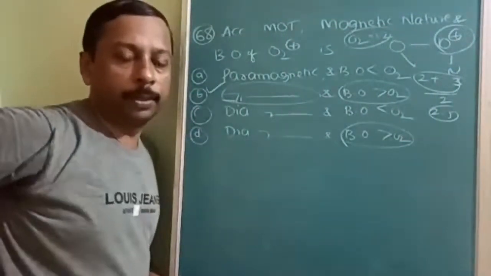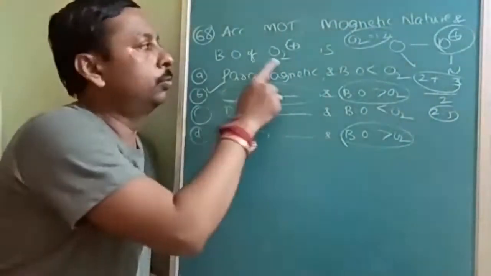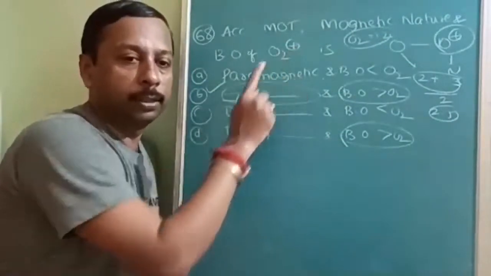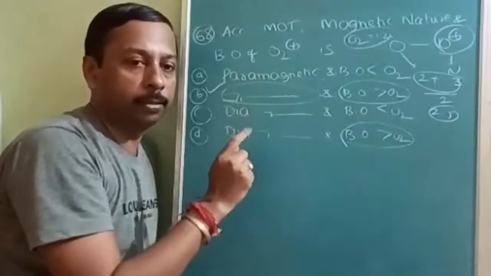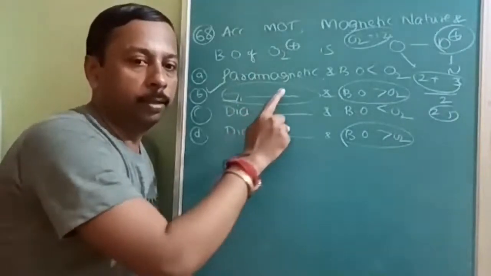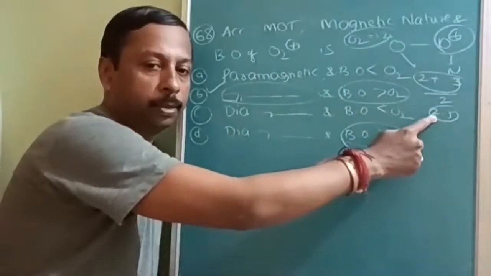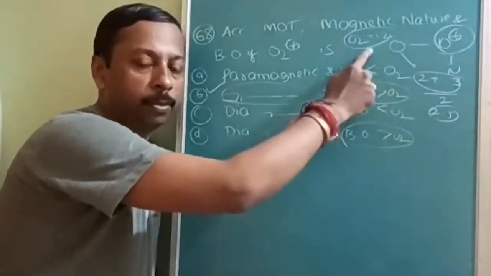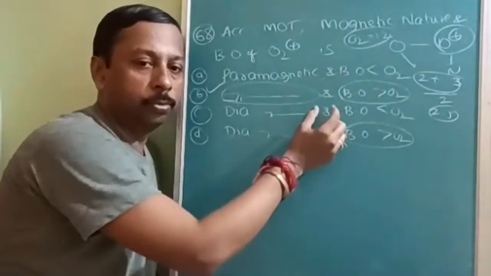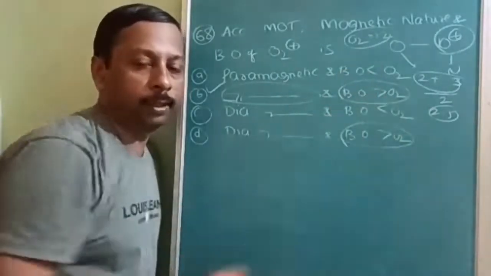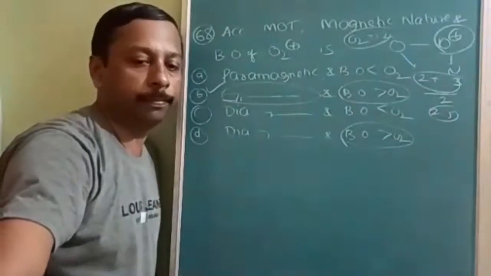Why is it option B, is it understood? O2 positive is paramagnetic, because it has an odd number of electrons, therefore there will be at least one unpaired electron. Okay, paramagnetic. And here, the bond order of O2 positive will be 2.5, and the O2 bond order is 2. So O2 positive bond order is greater than O2. So that's why option B is correct.